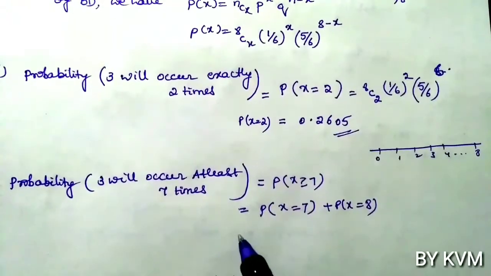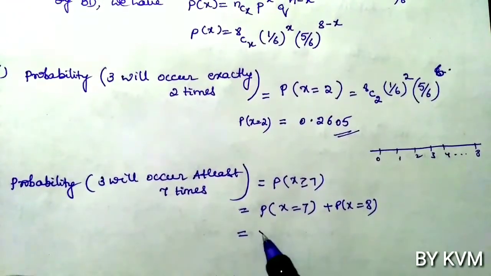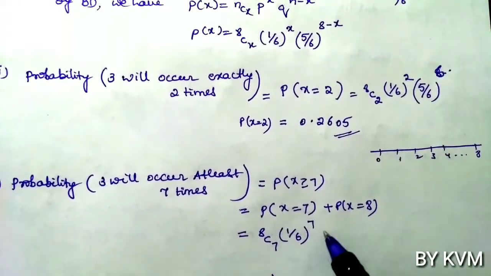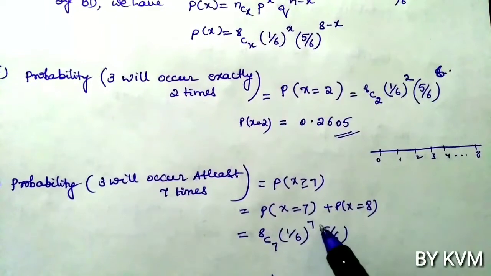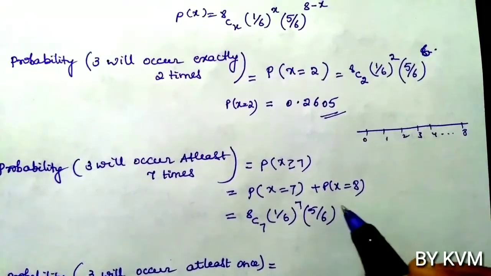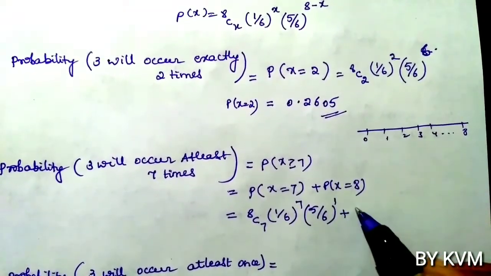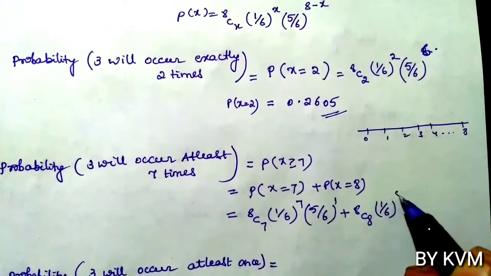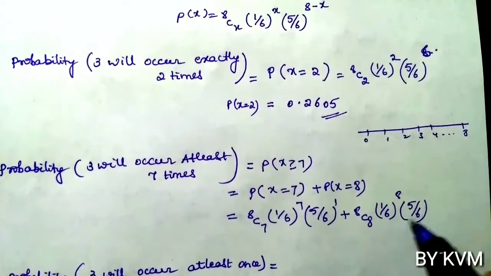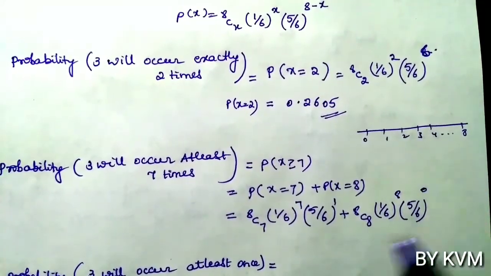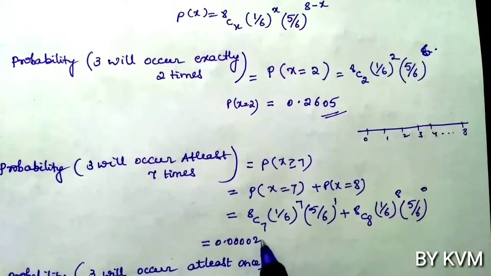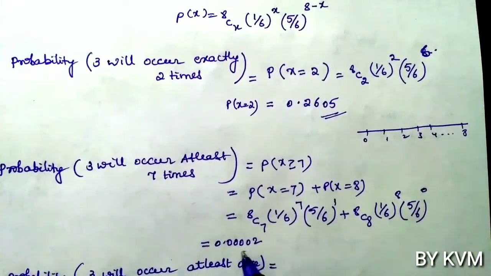So probability of x equals 7 means 8C7 into 1 by 6 whole power 7 into 5 by 6 whole power 8 minus 7, that is 1, plus probability of x equals 8: 8C8 into 1 by 6 whole power 8 into 5 by 6 whole power 8 minus 8, that is 0. So this is equal to 0.00002.